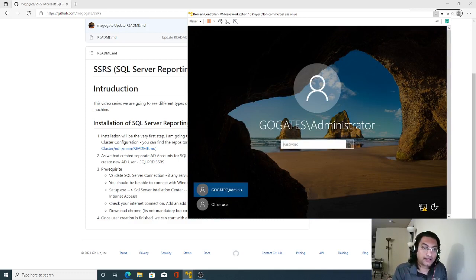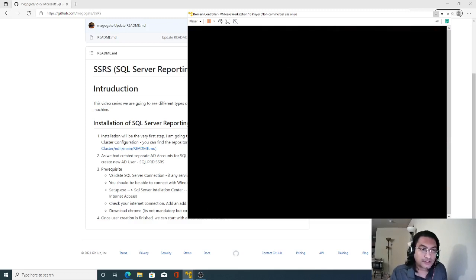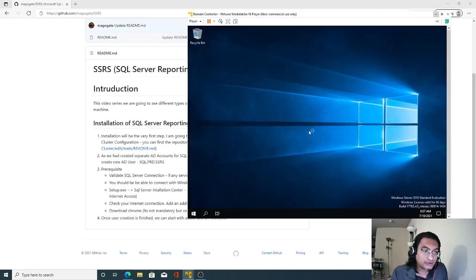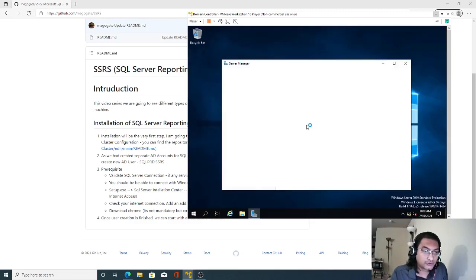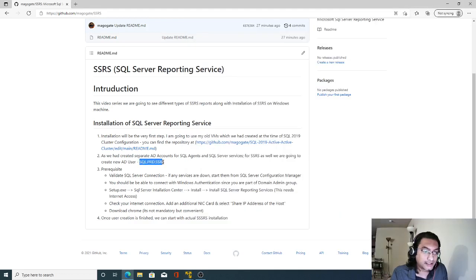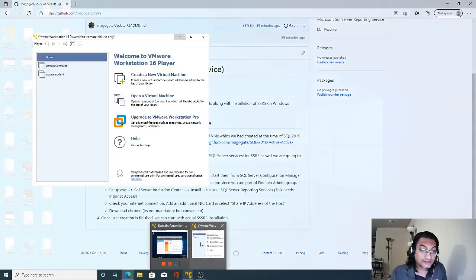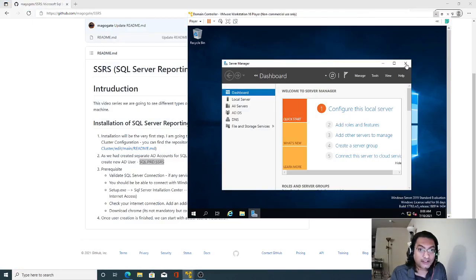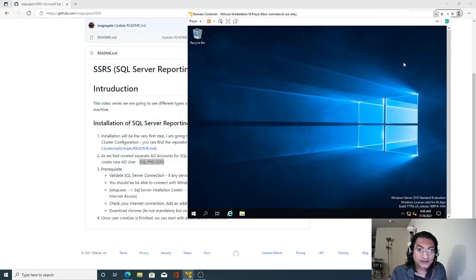So I'm logging in as the domain administrator user. My domain is Goktes and the user is administrator. The password is Password#123. I have a common password for all the users. Now the first thing I am supposed to do after logging in is create this AD account. We are going to use this account at the time of installation of SSRS. We'll come to that point later in subsequent videos.